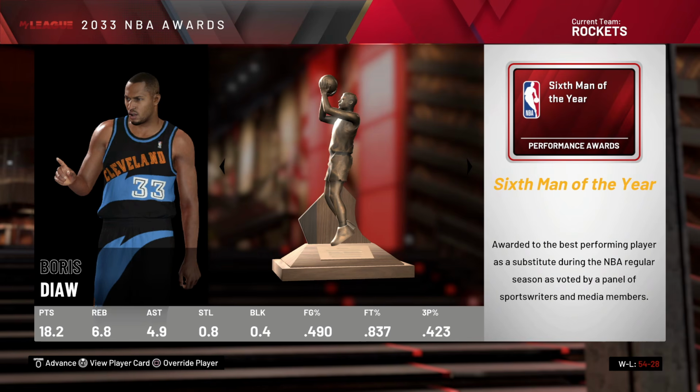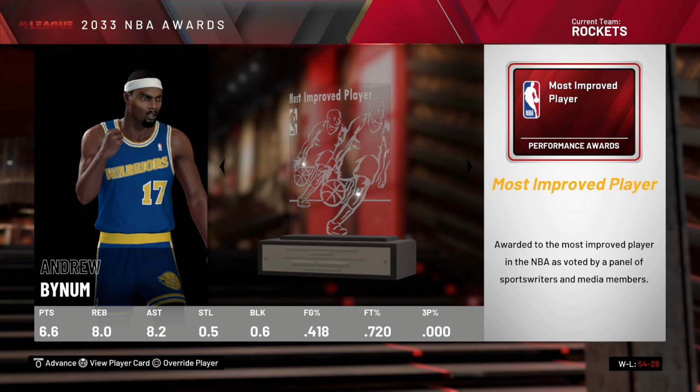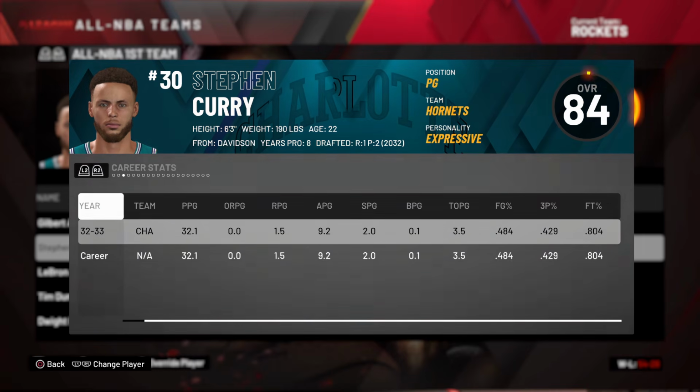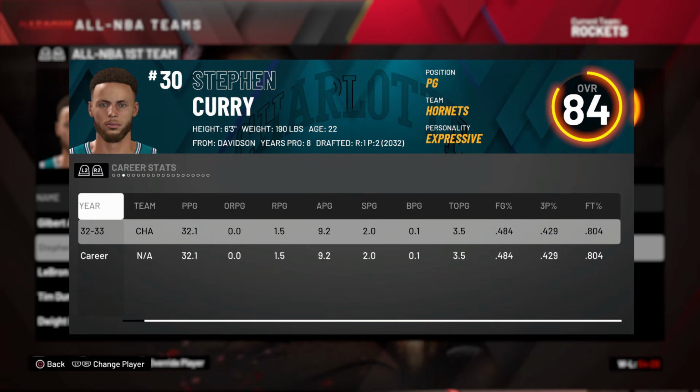Wonder where Jamal Crawford's at. LeBron. Andrew Bynum, most improved player. And Jerry Sloan won 71 games. Steph, whoa. Okay, don't mind that it says 8 years pro. That's just 2K being stupid.